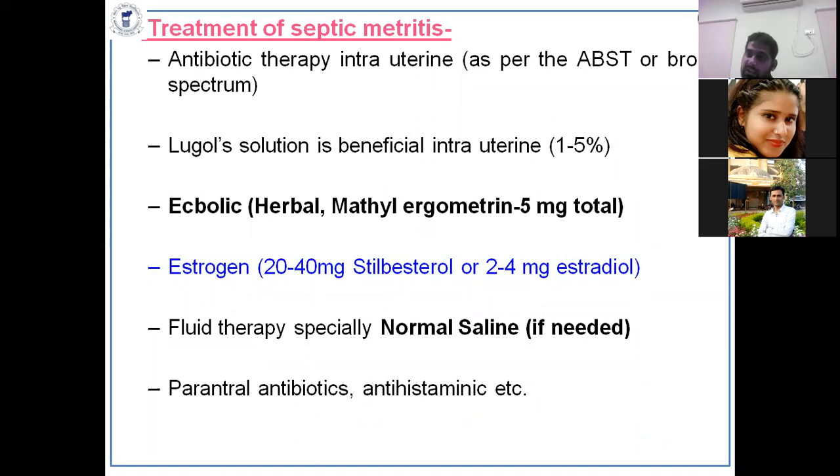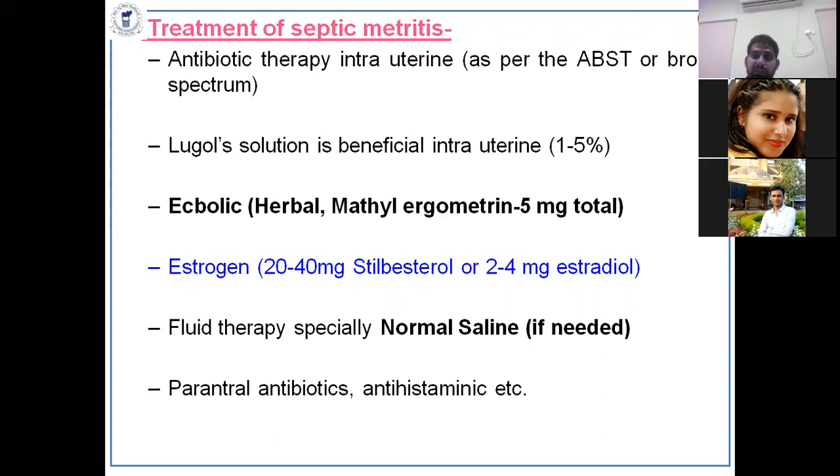But methylergometrine is the very best drug to evacuate the uterine content. Sometimes you can use PGF2 alpha and estrogen, either natural estrogen or synthetic estrogen. So it is